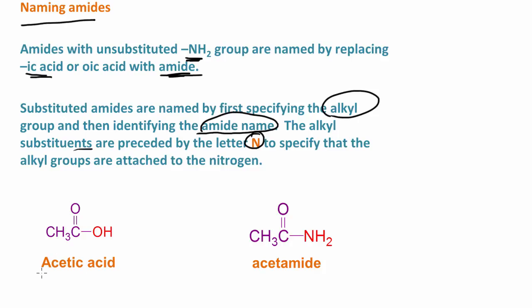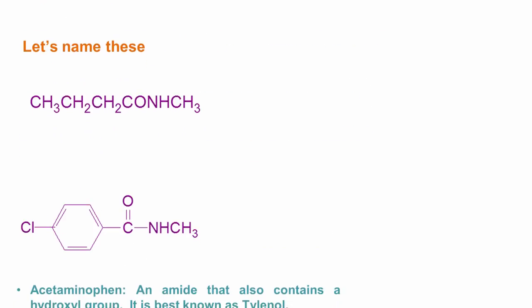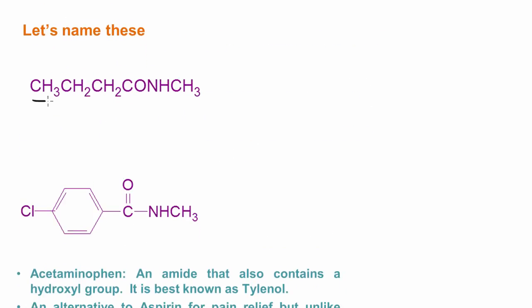For example, here we have acetic acid. So we would replace the IC with the word amide. So this would be acetamide. Now, these are the common names, right? The IUPAC name for acetic acid is ethanoic acid. Okay, so this would be ethanamide.